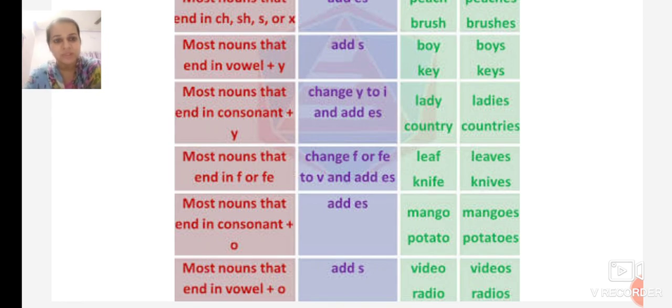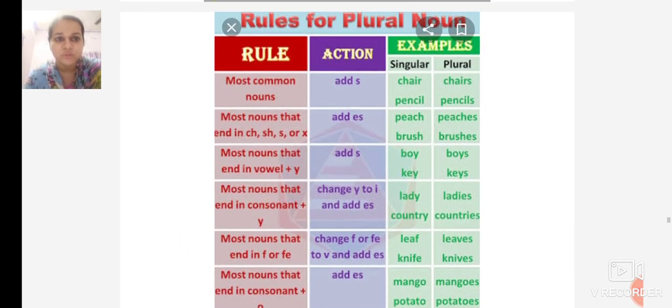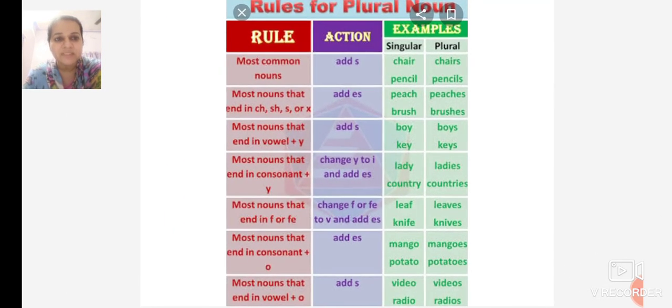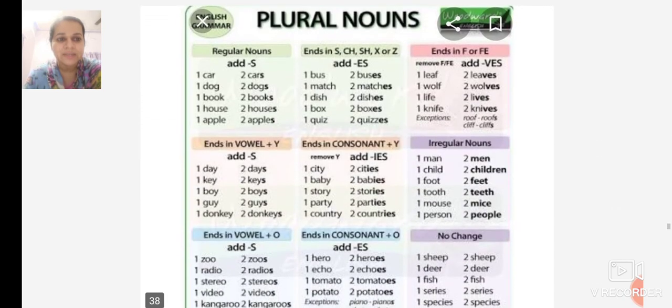So when you remember these rules, it becomes easy for you to change from singular to plural. When we change it, the spellings are changed. Now regular nouns like car, dog, book, house, apple, we add only s. But nouns ending in s, sh, ch, x or z, we add es.